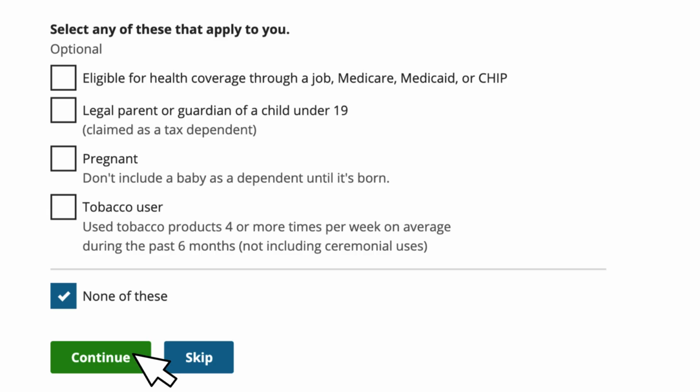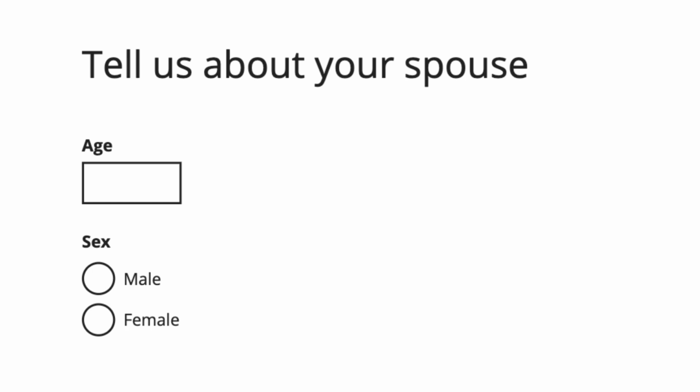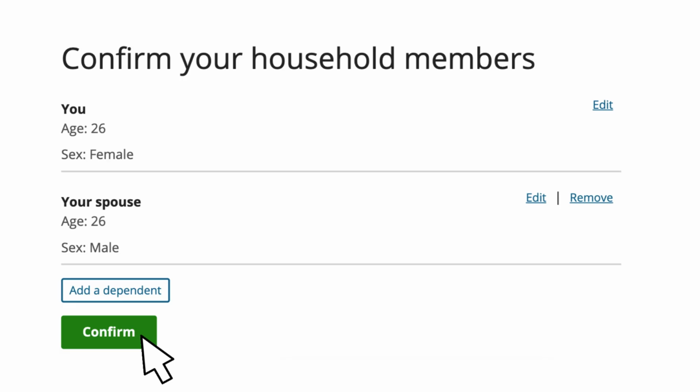Box 4 asks if you are a tobacco user, specifically if you have used tobacco products 4 or more times per week on average during the past 6 months, not including ceremonial uses. Why? There are higher insurance rates for tobacco users. Or click on box 5 for none of the above and hit the green Continue button. Next, you will answer the same questions about your spouse. This screen asks you to confirm your household members. It shows the information you entered and allows you to edit and make changes if needed. Click the green Confirm button to continue.